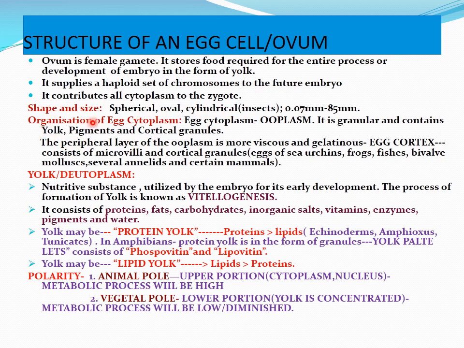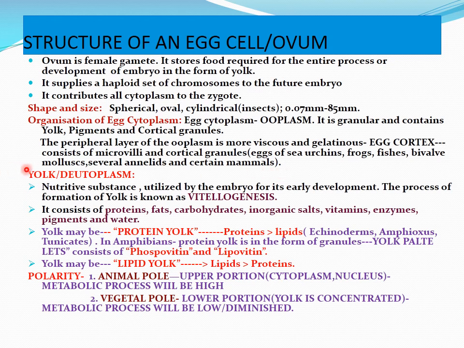The organization of the egg cytoplasm is called ooplasm. It is granular and contains yolk, pigments and cortical granules. The peripheral layer of the ooplasm is more viscous and gelatinous in nature. That portion we call the egg cortex, which consists of microvilli and cortical granules. Examples: eggs of sea urchins, frogs, fishes, bivalve mollusks, several annelids and certain mammals.